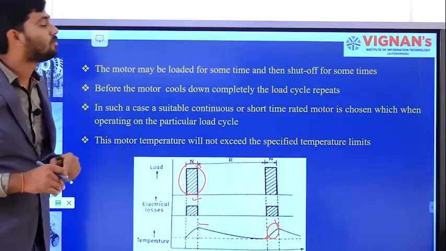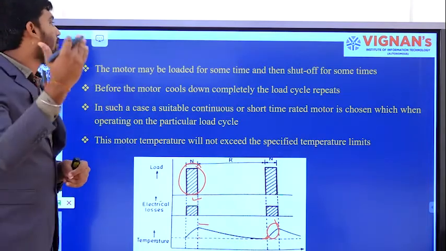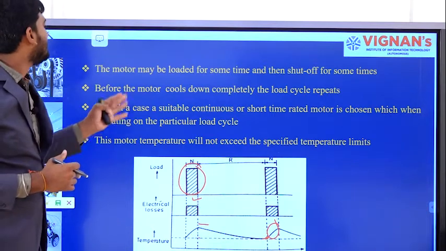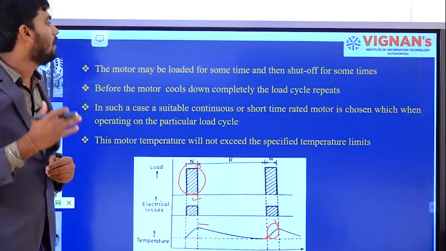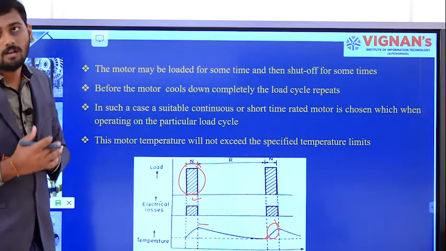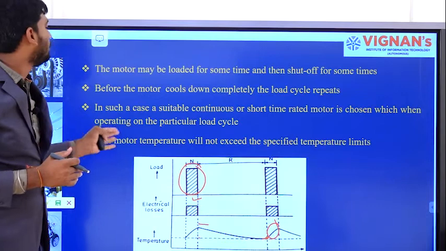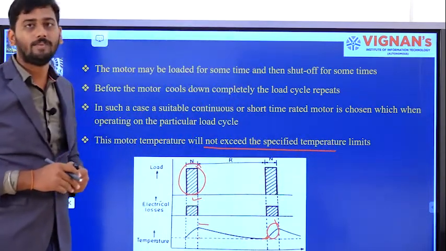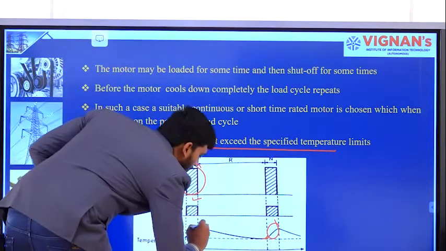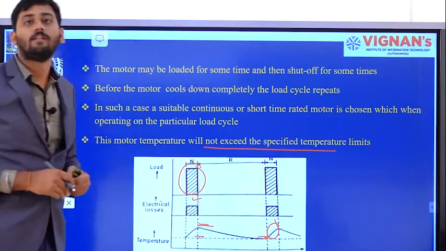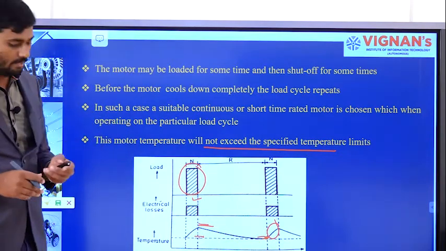Before the motor cools down completely, the load cycle repeats again. In such a case, a suitable continuous or short time rated motor is chosen, which, when operating on a particular load cycle, will not exceed the specified temperature limits. Within these two limits only, the temperature rise will be there. This is another sort of intermittent load.